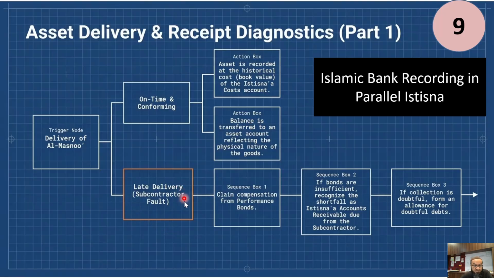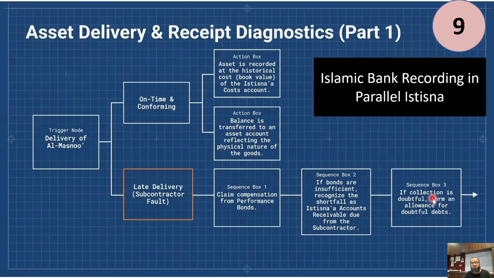If it is a late delivery on the subcontractor's part, right, then if there can be some claim for compensation from the performance bonds, then yes. If the bonds are insufficient, record the shortfall as Istisna's account receivable due from the subcontractor, and if that cannot be received, then it has to be charged off.